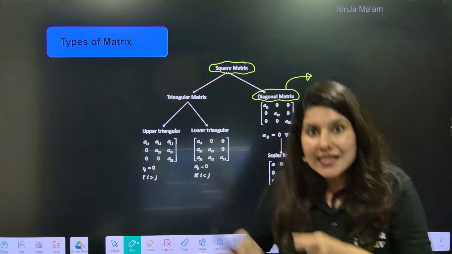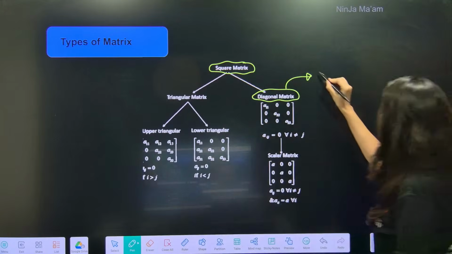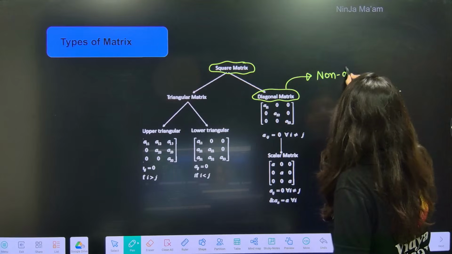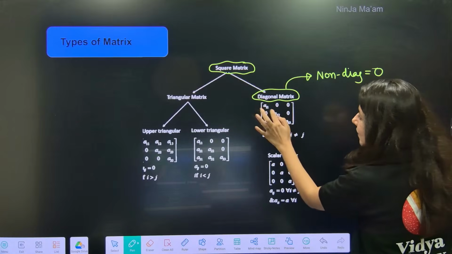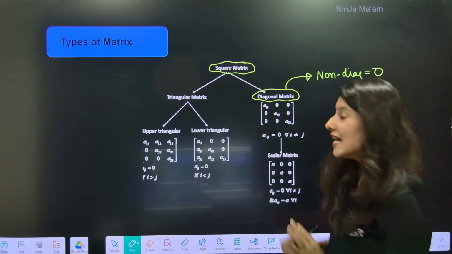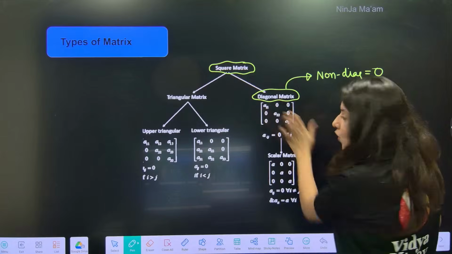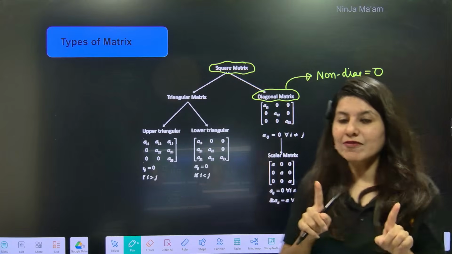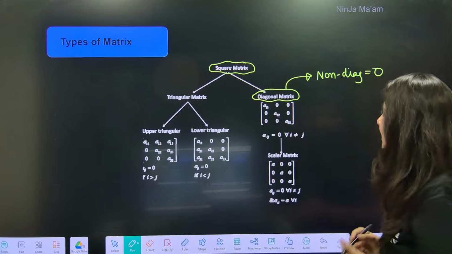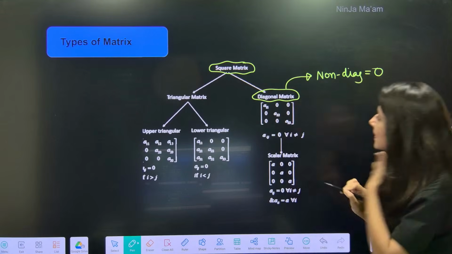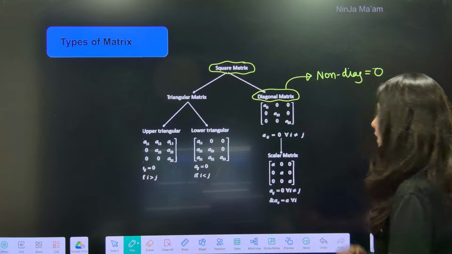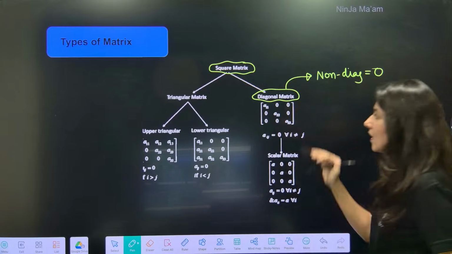A diagonal matrix is a type of square matrix whose non-diagonal elements are 0. Can you see this is your diagonal A11, A22 and A33? And if I'm not talking about the diagonal elements, I am focusing on the non-diagonal elements, can you see all are 0? So hence this is a diagonal matrix.